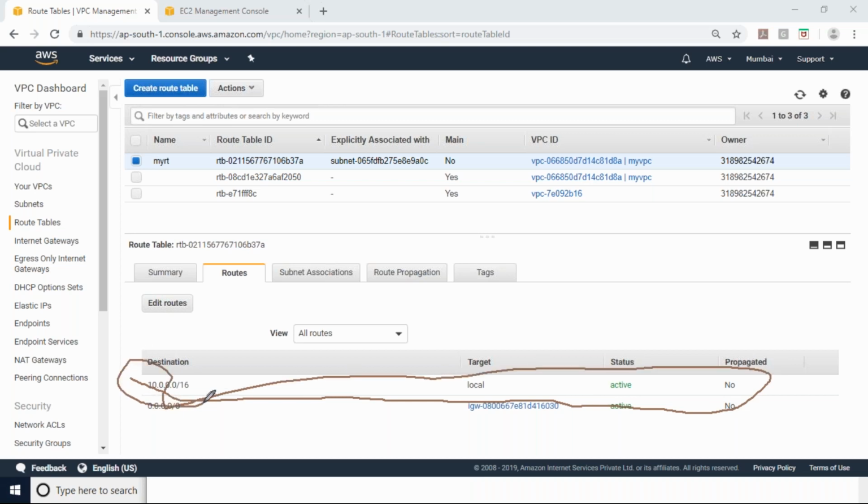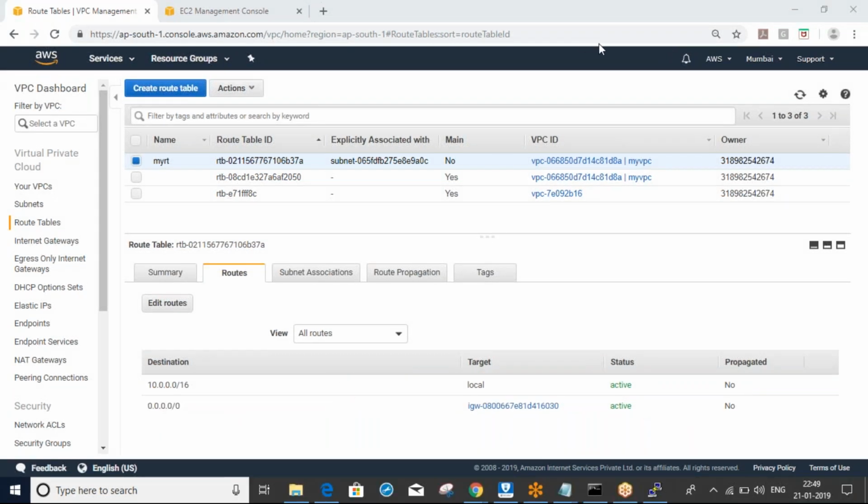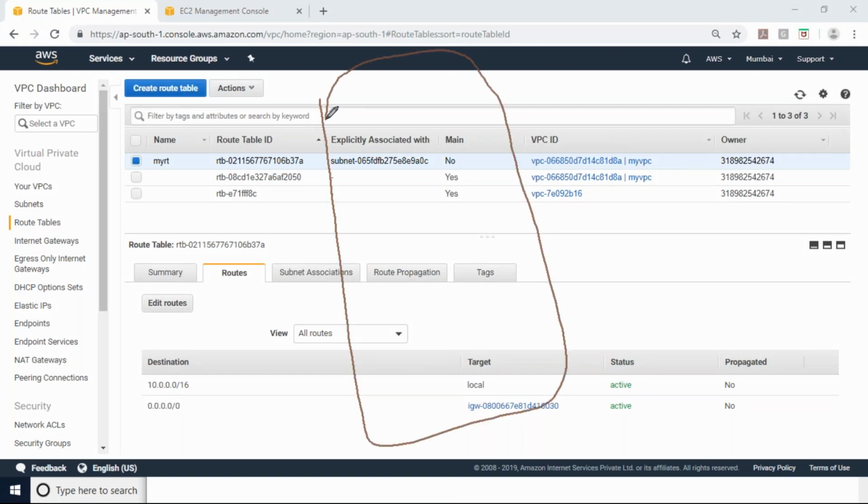It specifies the entire VPC CIDR. So any subnet we create in this VPC will have access to each other. Servers in the same VPC, whether in different subnets or the same subnet, will connect to each other because of this entry.